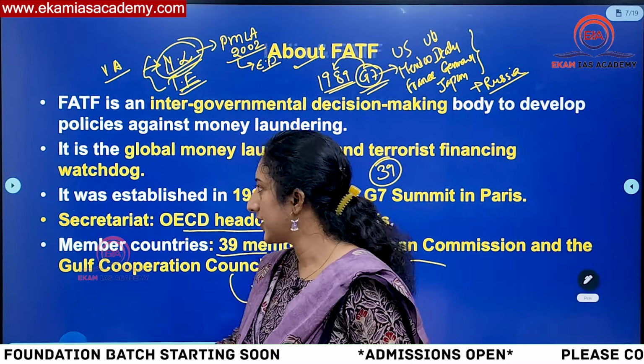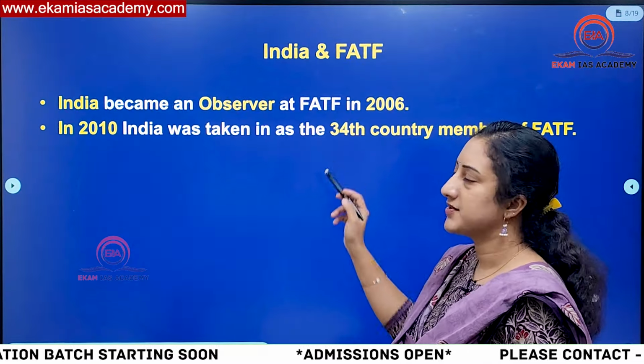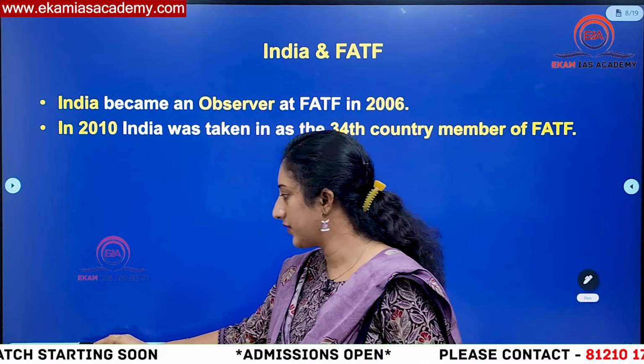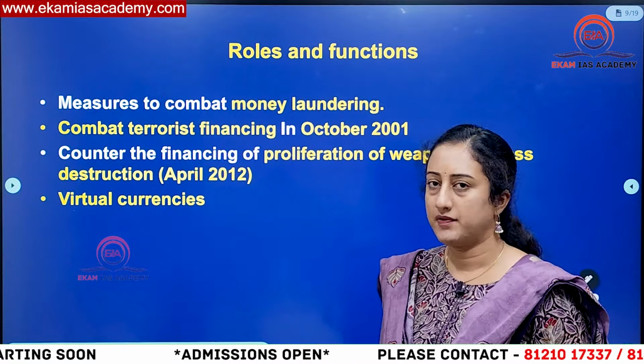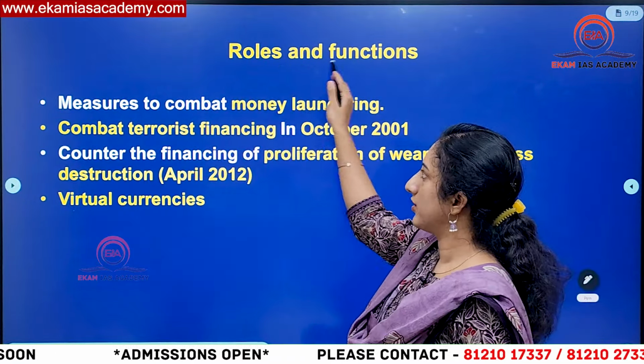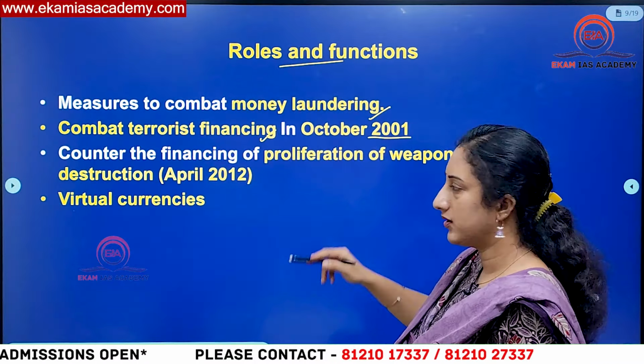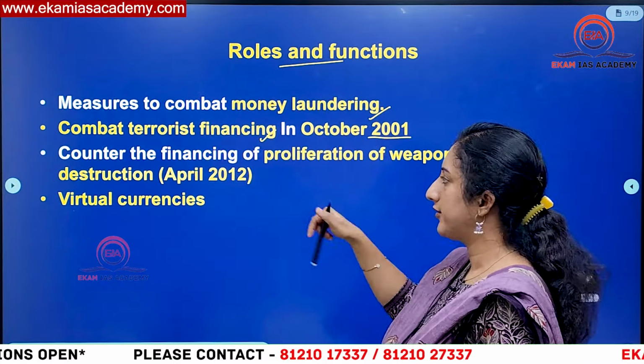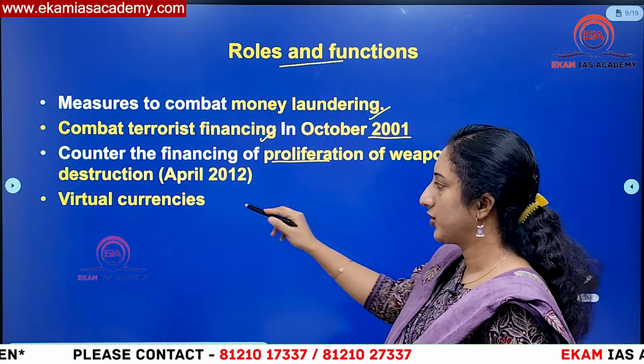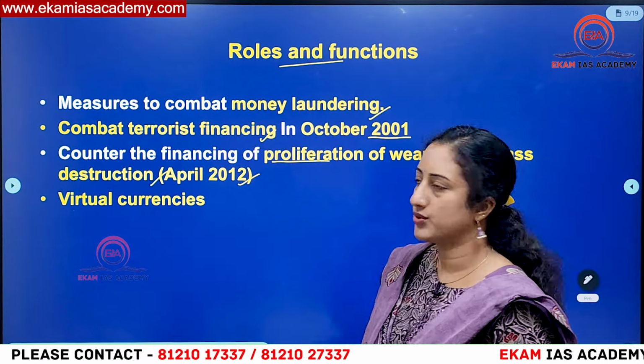Okay, so these are the things which you have to keep in mind. India has been an observer since 2006, and in 2010 we got full membership as a FATF member. So what are the roles normally? As I told you, terrorist financing was added in 2001. Initially, it was only money laundering. Later on, to counter the financing of weapons of mass destruction, this was done in 2012.